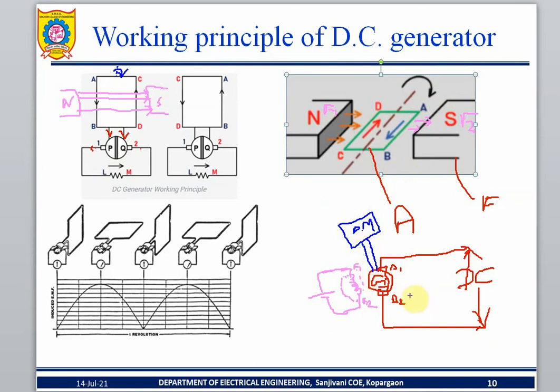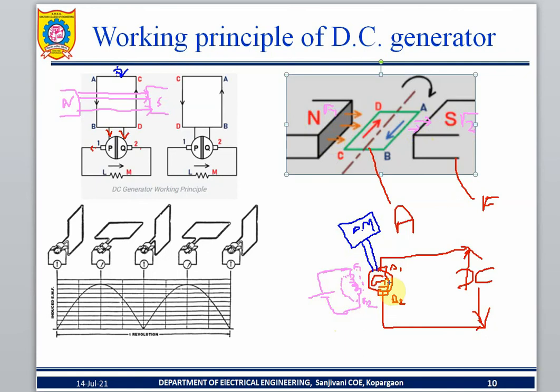Okay, one thing I will repeat again. Point number one: I give the power supply to the field winding. The field coil is excited, so north and south poles are created. Flux flows from north to south. This is point number one.